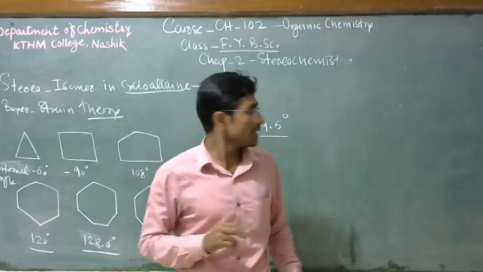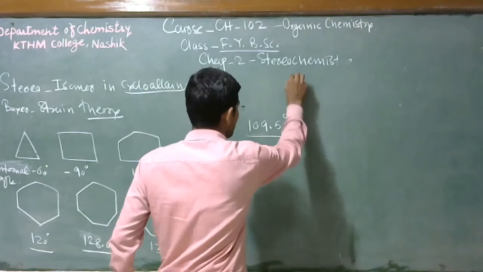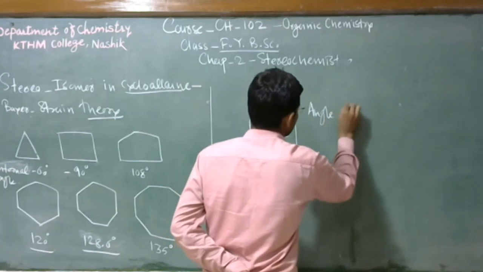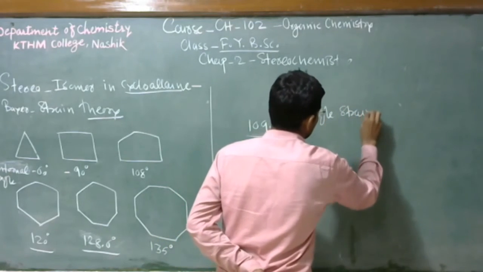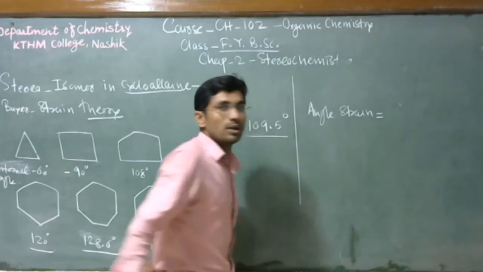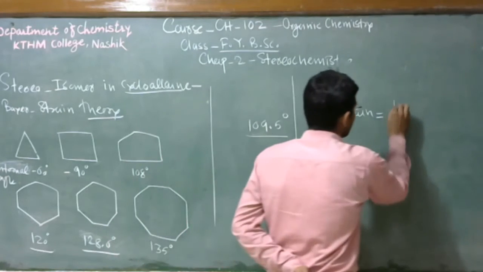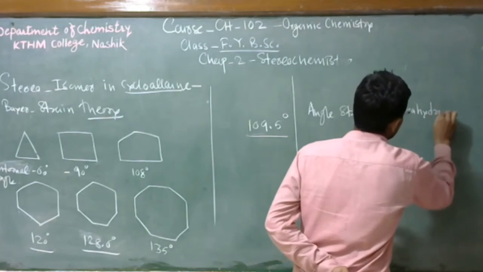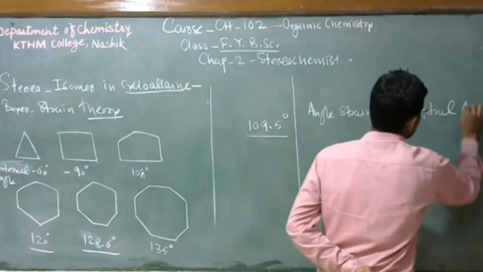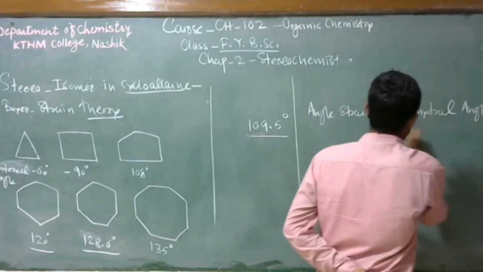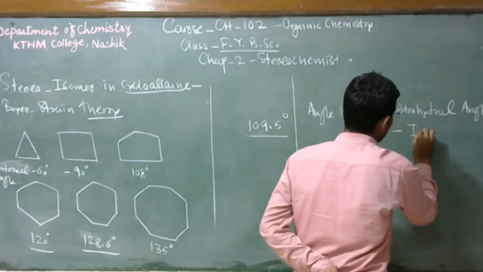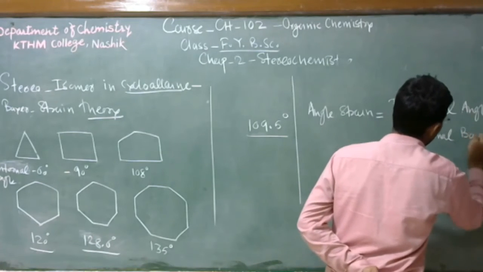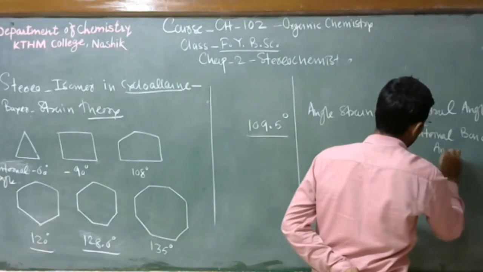Angle strain is nothing but the tetrahedral angle minus the internal bond angle.